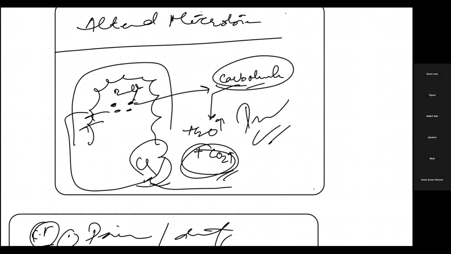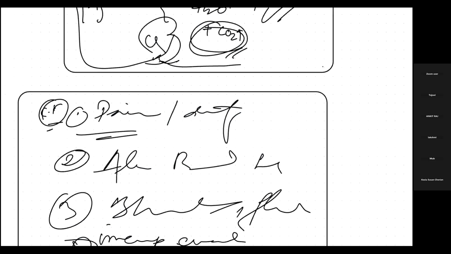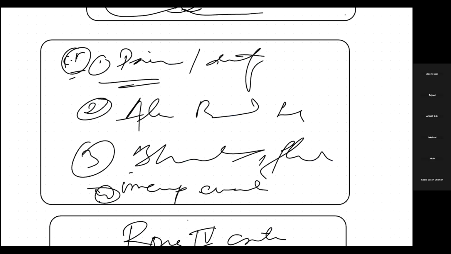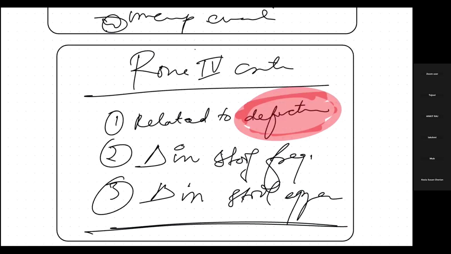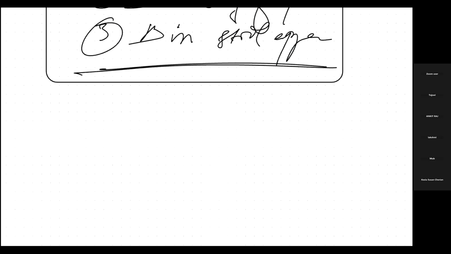What were the clinical features? Pain, discomfort, altered bowel habits, bloating, flatulence, or incomplete evacuation of the feces. Then what Rome 4 criteria did we discuss for diagnosis? These three points are the major important points. Related to defecation, there should be a change in the stool frequency and a change in the stool appearance. Okay, so this was all about IBS.